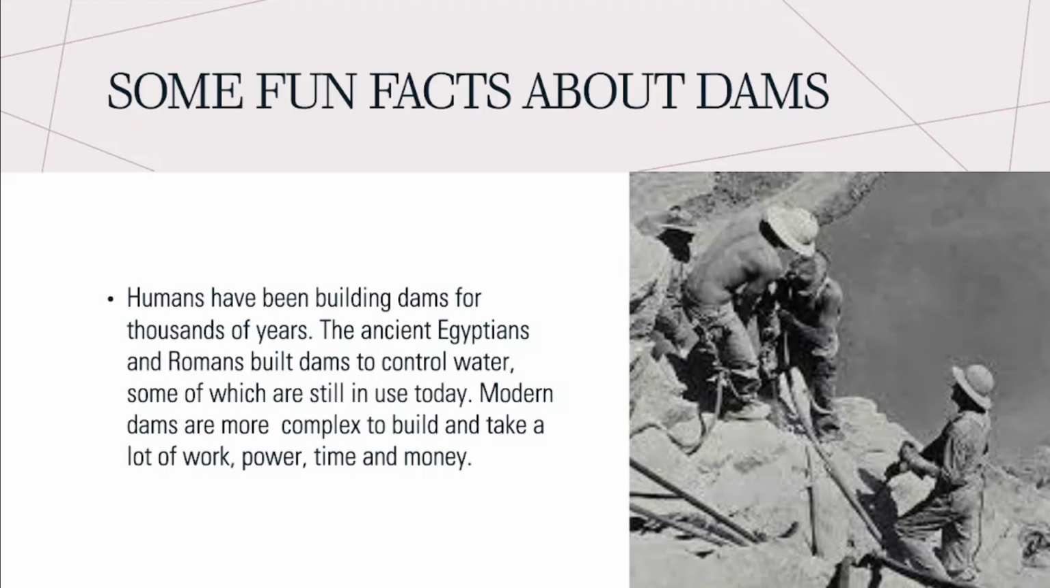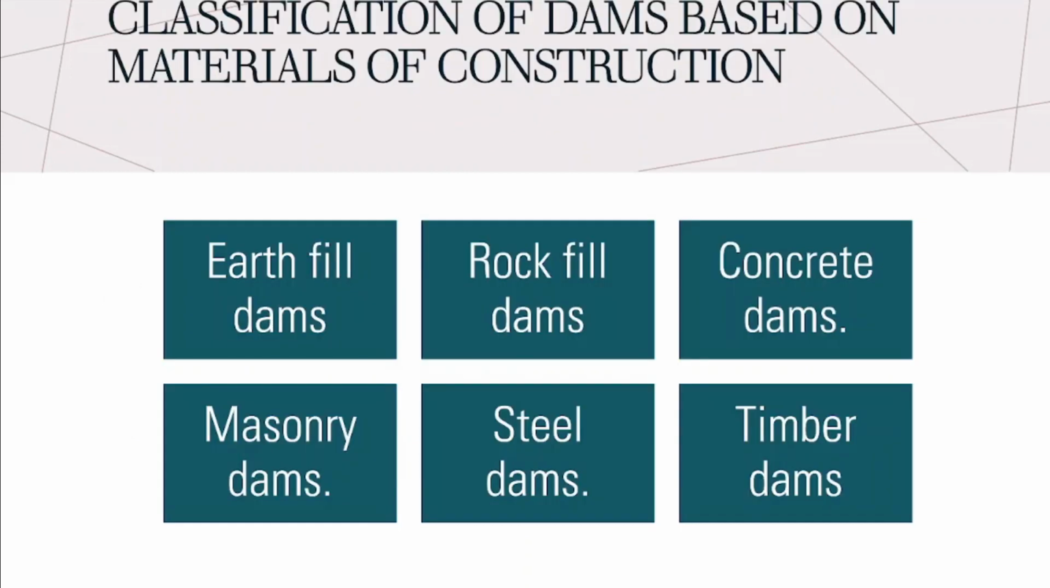Now I will discuss the classification of dams. Dams are classified mainly on the basis of material of construction and the basis of the flow of water over the top. So, first, the classification of dams based on the material of construction. It is mainly classified into earth-filled dams, rock-filled dams, concrete dams, masonry dams, steel dams and timber dams.